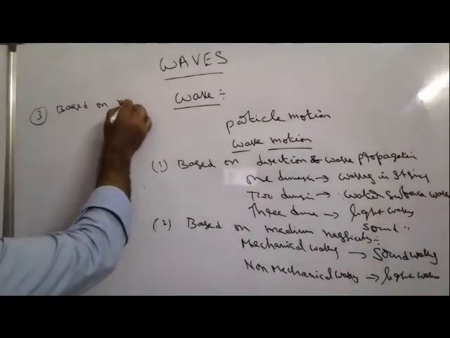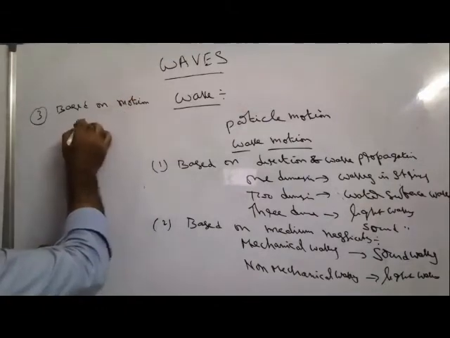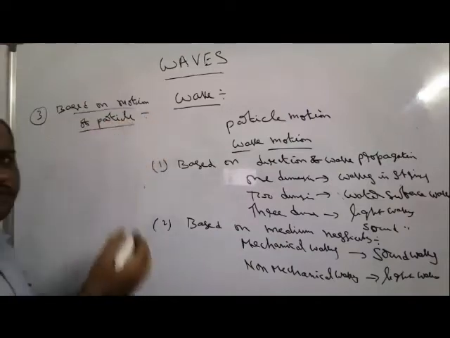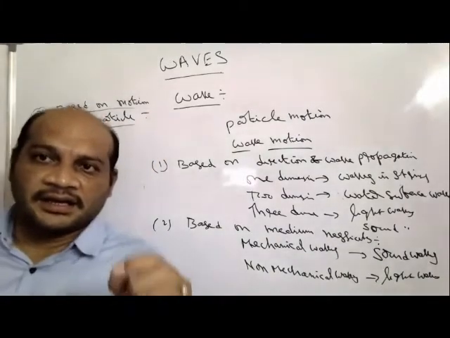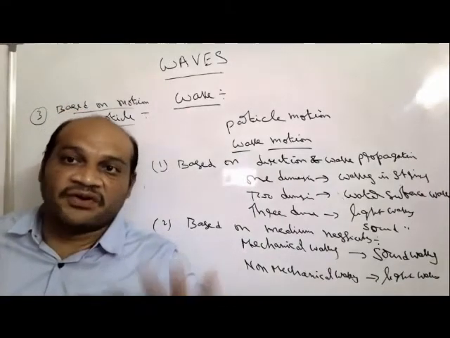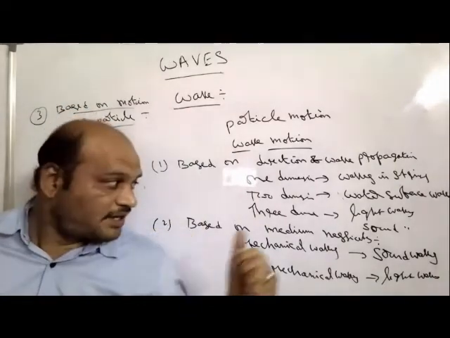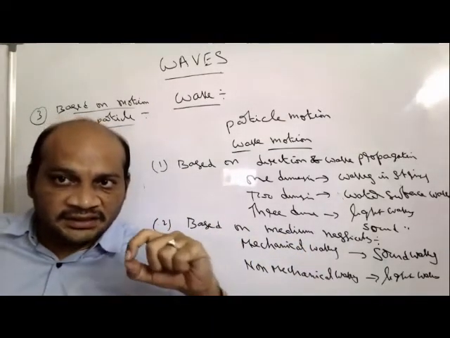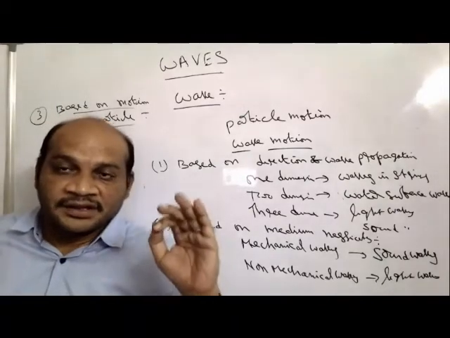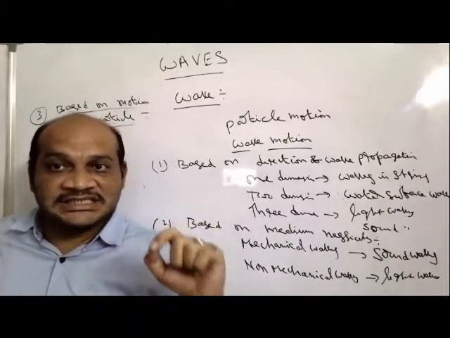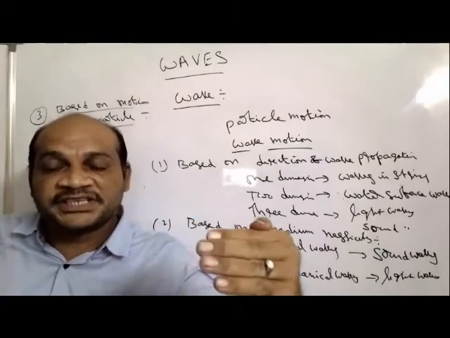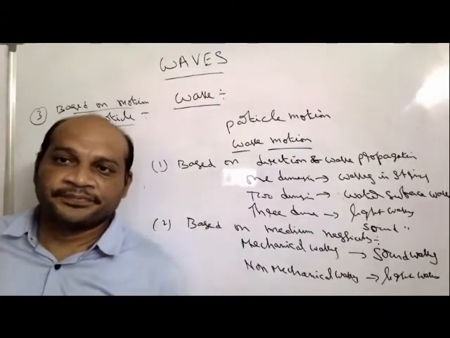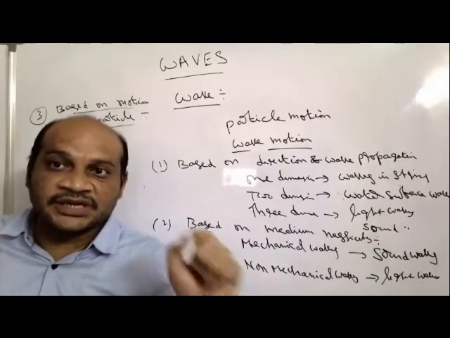Next, based on motion of the particle. In the case of mechanical waves, we need a medium, and in the medium the particles are vibrating. When the particle vibrating direction is in the same direction as the wave propagation direction, the waves are called longitudinal waves.